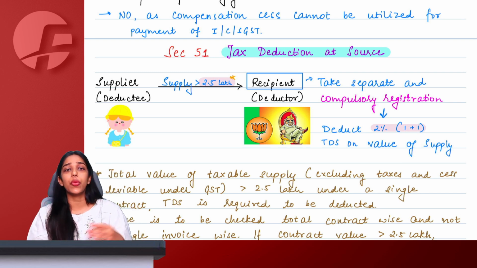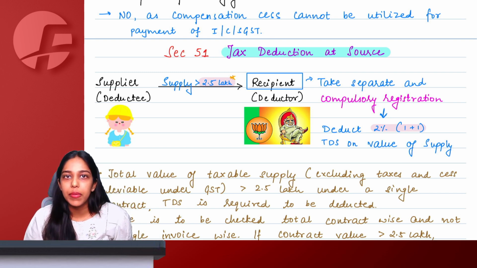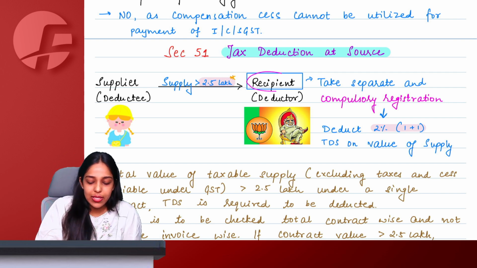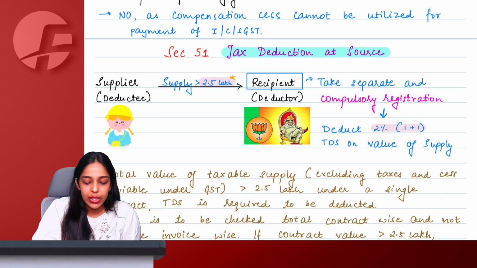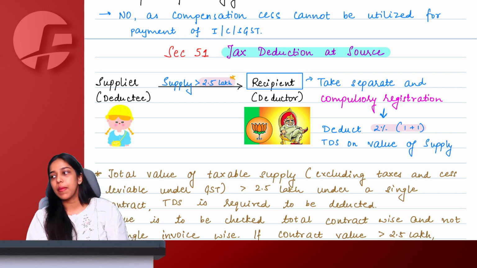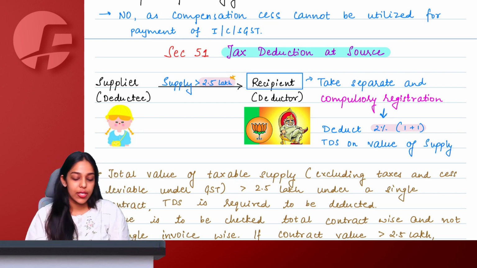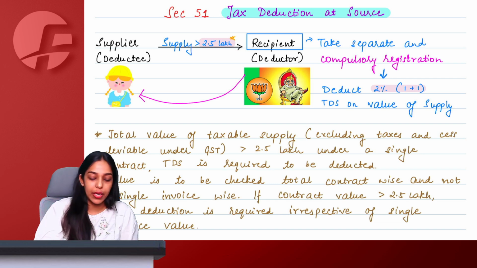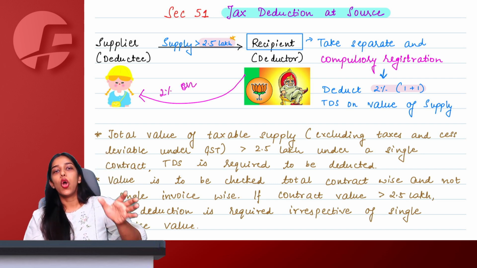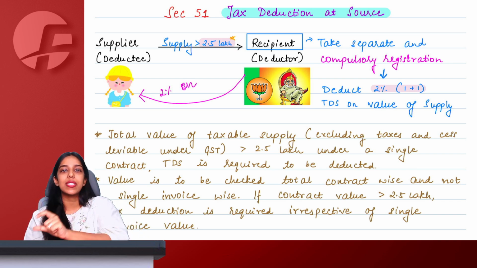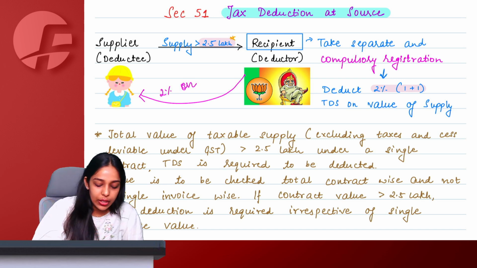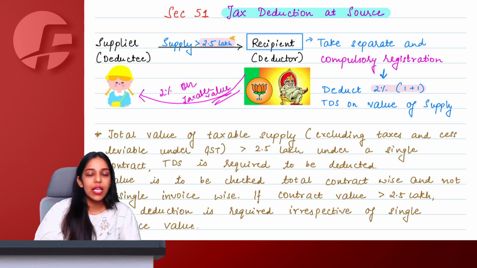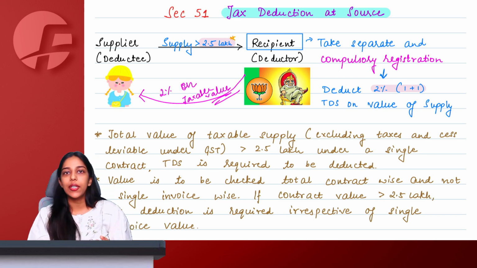Ma'am, we know section 24 compulsory registration. So here the recipient who is liable to deduct TDS is going to take compulsory separate registration under GST. So here ma'am, the recipient while making the payment to the supplier will deduct 2% on what value? Taxable value or total taxable value plus tax invoice value? No ma'am, the TDS here is going to be deducted only and only on the taxable value, which has to be greater than 2.5 lakh.